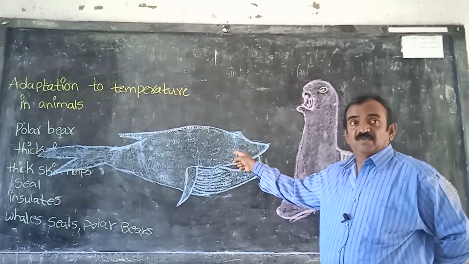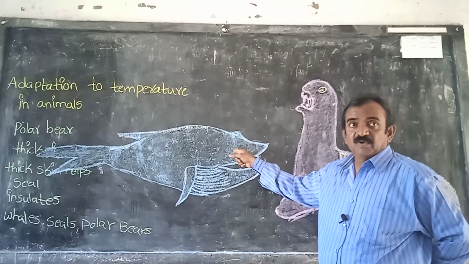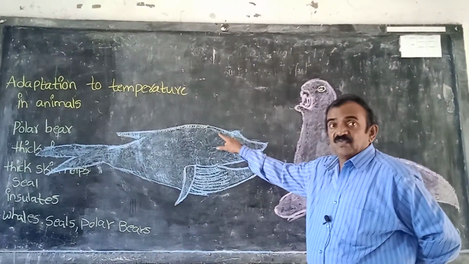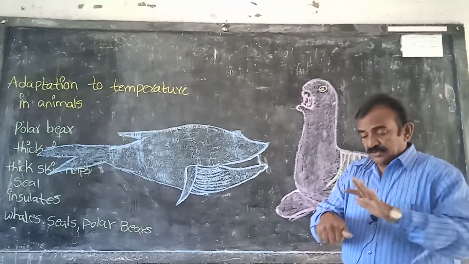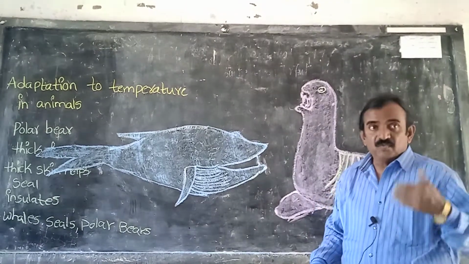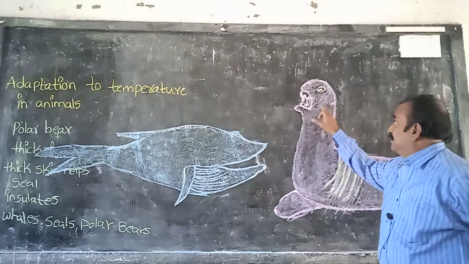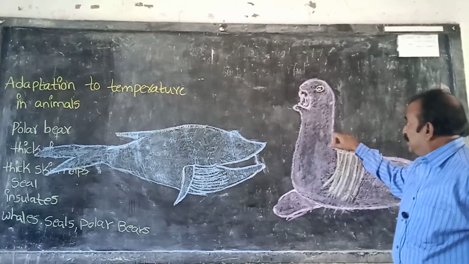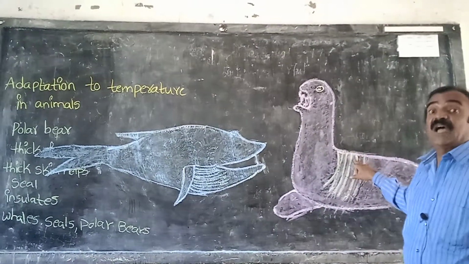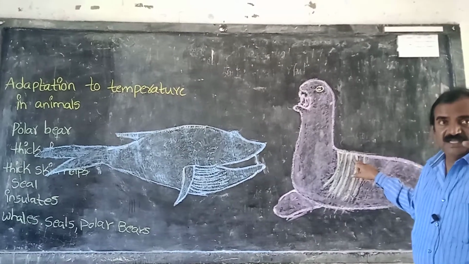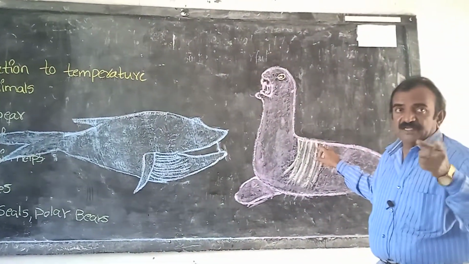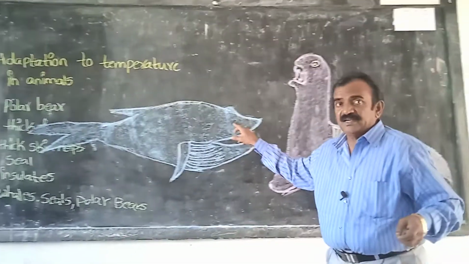This is the blue whale. Below the skin, a fat layer is present. And this is seal. Below the skin, what is present? Fat layer. Below the skin, fat layer is present. Here also fat layer is present.